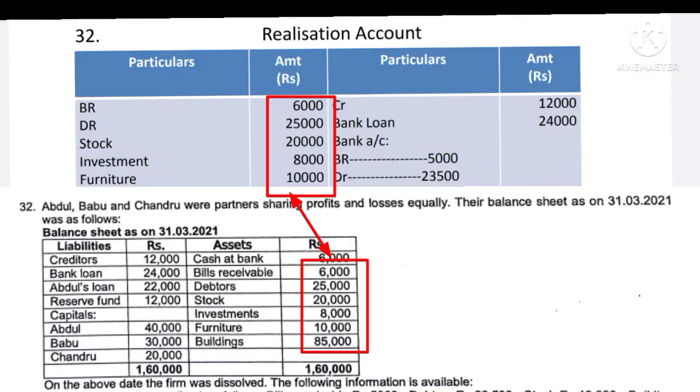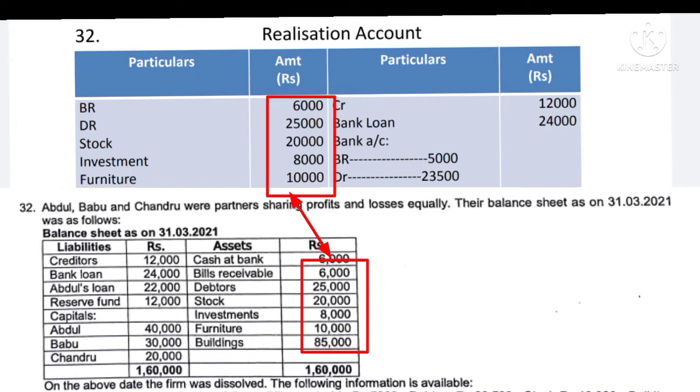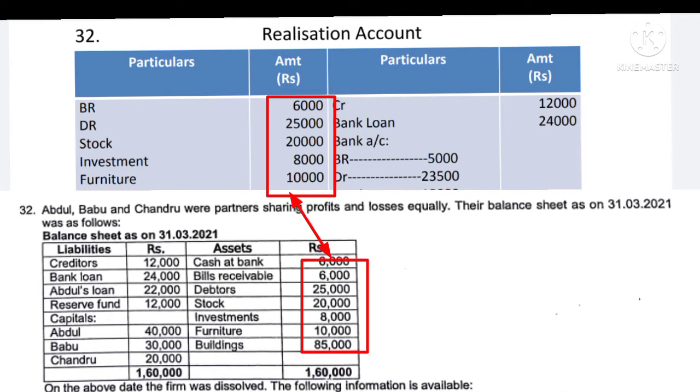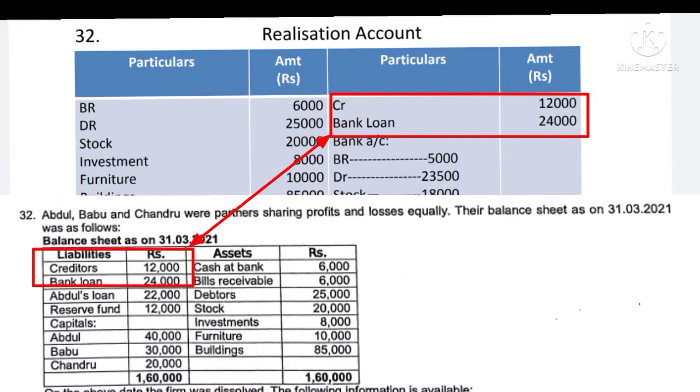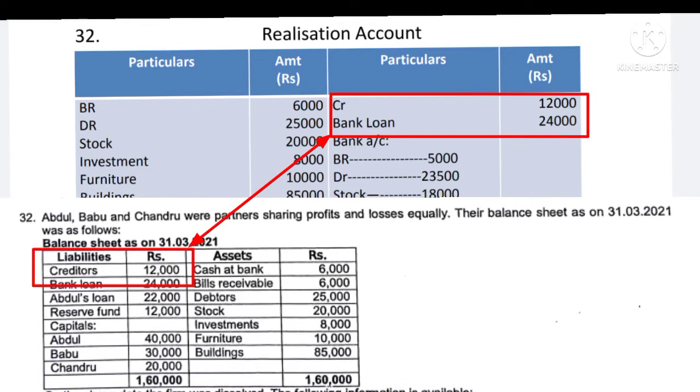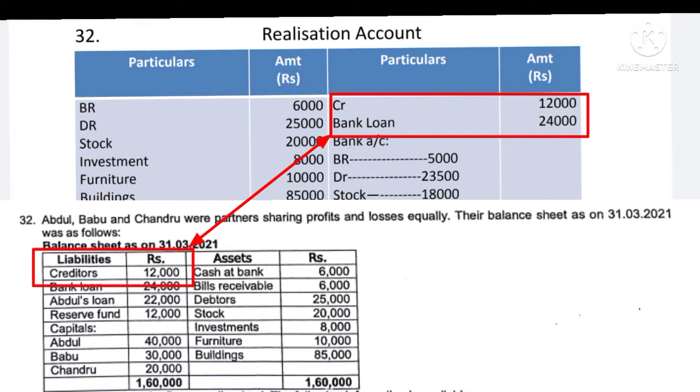And after that all the realizable assets, except cash at bank and cash in hand, all other assets have to be transferred on the debit side of the realization account at their gross value. So bills receivable, debtors, stock, investment, furniture, building. And likewise, all the outside liabilities should be recorded on the credit side of the realization account. Creditors 12,000, bank loan 24,000.